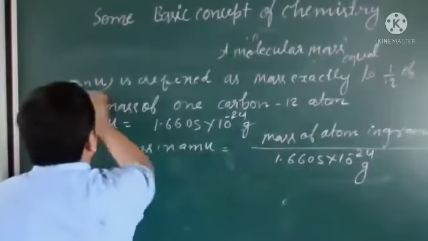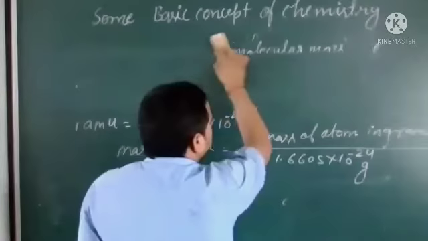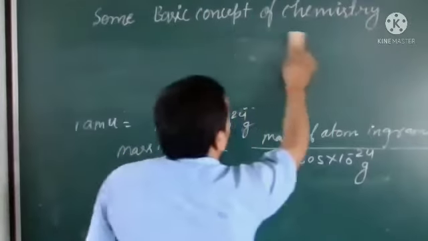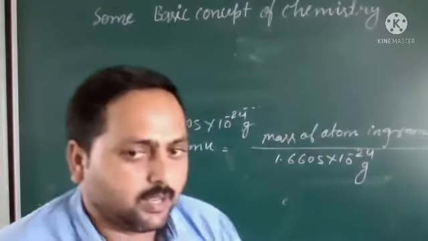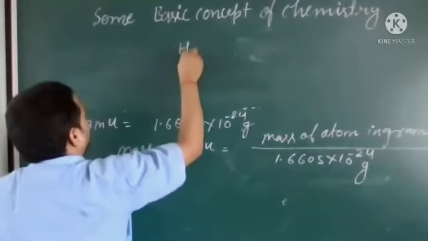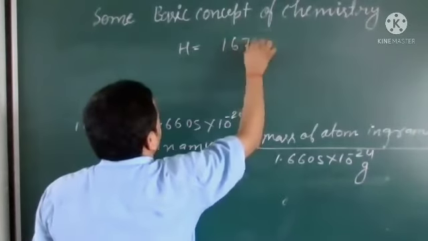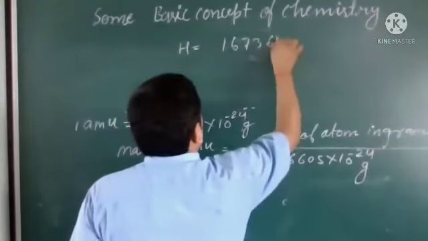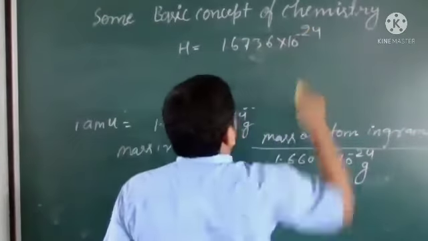So first element is hydrogen. For hydrogen we will take the value, and values in gram are obtained by experiment. So we have to learn some values, and we can use this. Mostly we know the value of hydrogen. The weight of hydrogen in gram is 1.6736 into 10 to the power minus 24.